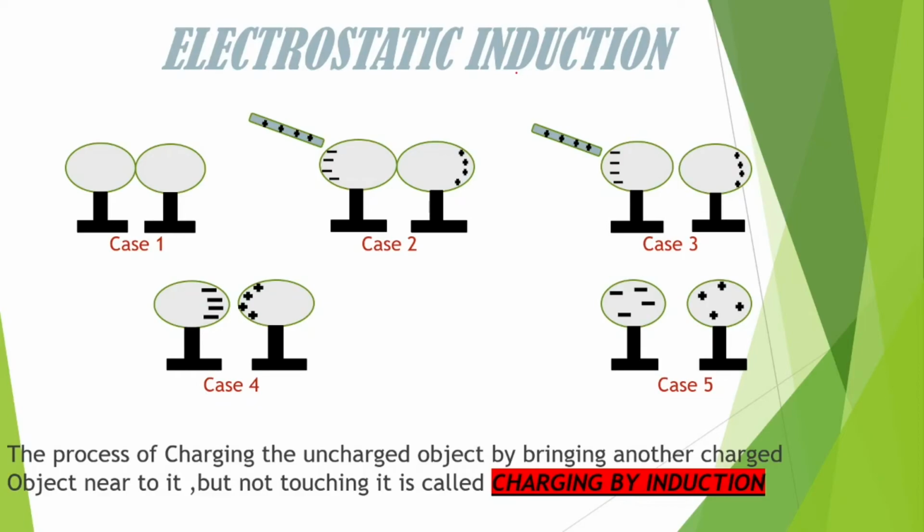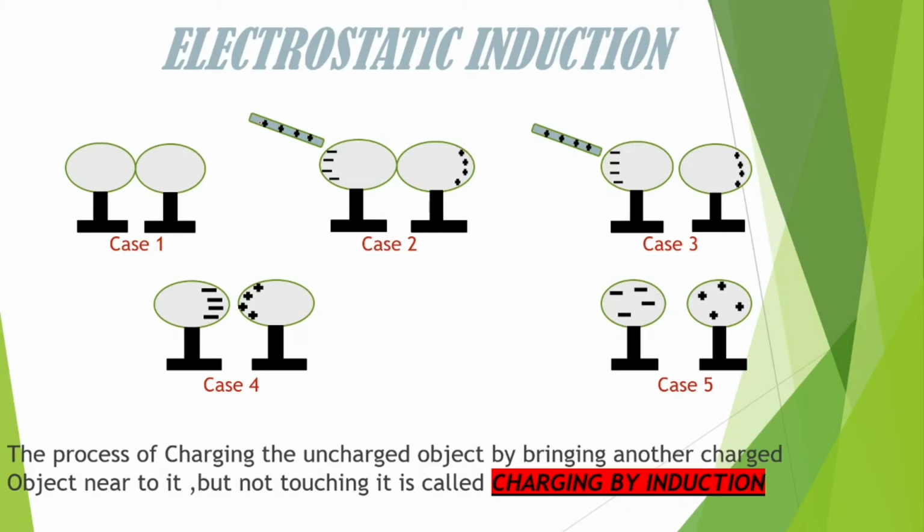Electrostatic induction. Before getting into the definition of electrostatic induction, let me explain a simple experiment to you. Here you could say that it is an example of electrostatic induction. So you could see that in case 1 there are two metallic spheres touching each other, and since there are equal numbers of positive charges and negative charges, this is electrically neutral and it is not a charged body.